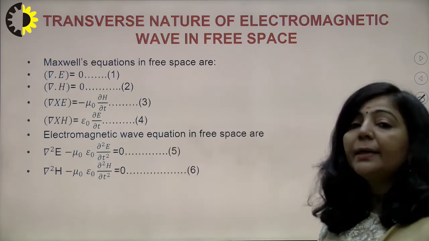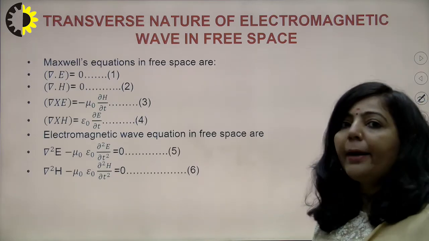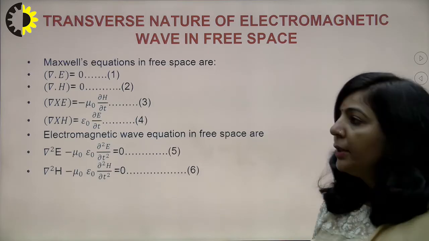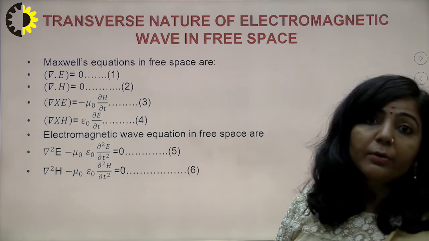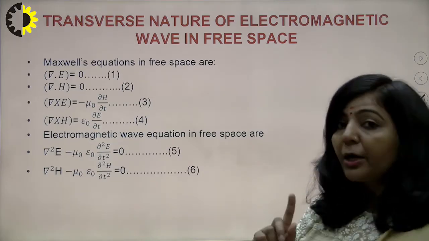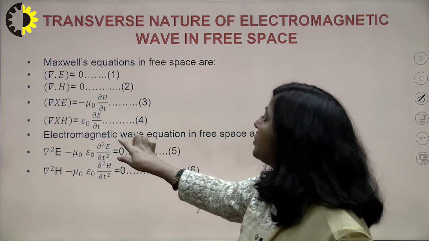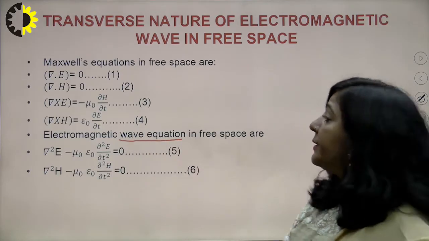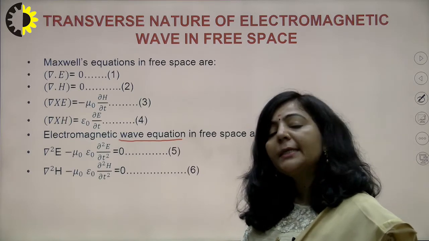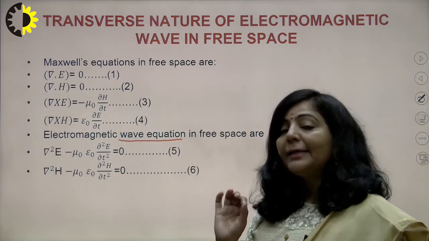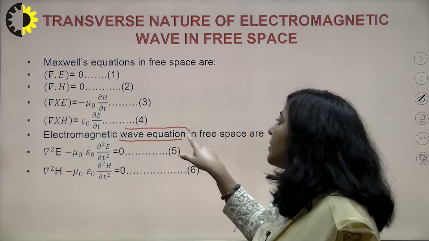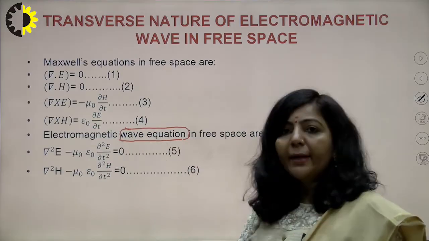How you are getting those equations, we derived in our last lecture. Just by taking the curl of the third and fourth Maxwell equations, you obtained these two equations, which are known as plane electromagnetic wave equations in free space. Equation number 5 is in terms of E, and equation number 6 is in terms of H, and these are second order partial differential equations. That is the reason these equations are known as wave equations.